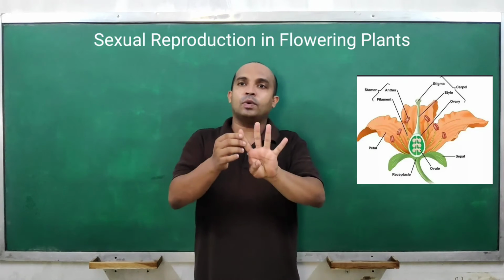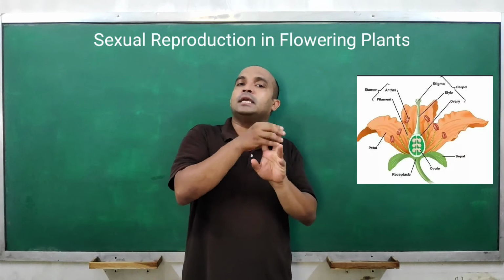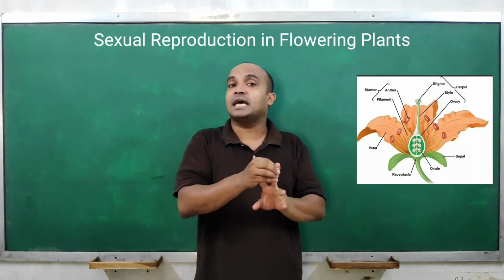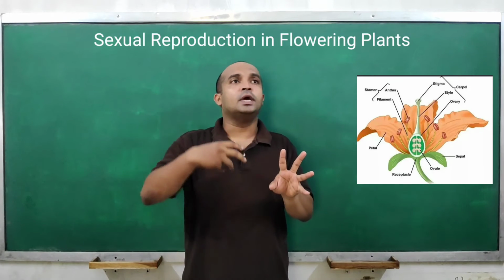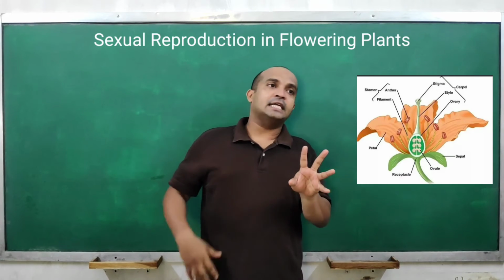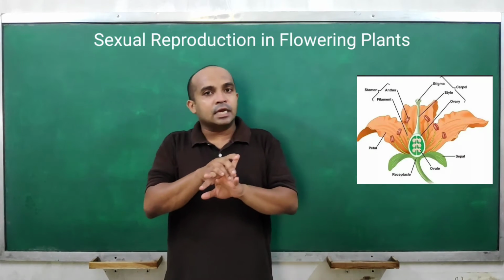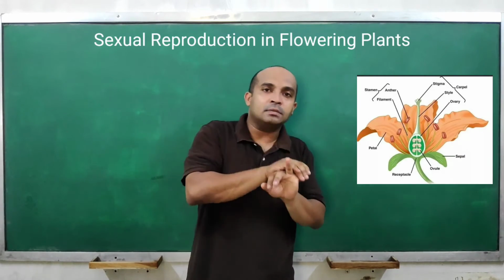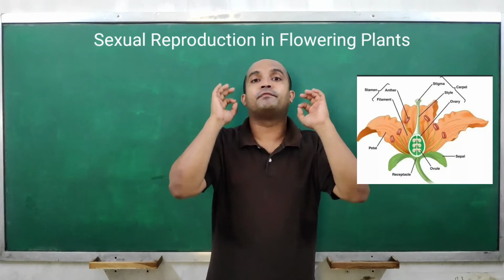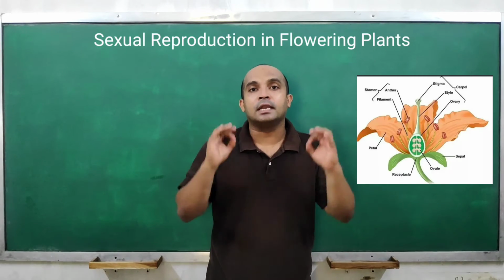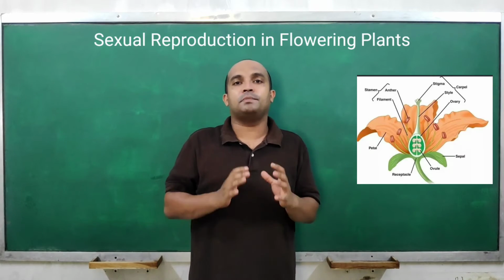Now, flowers have 4 whorls. The outermost whorl is called calyx, which supports all other parts of the plant, right? Then inner to calyx is corolla, which is colorful and attractive, and sometimes it also has fragrance, right? And sometimes it is not at all attractive. This part is called corolla. Understood? Inner to it is androecium, and the innermost whorl is gynoecium. Androecium is the male reproductive part of the flower, and gynoecium is the female reproductive part of the flower.